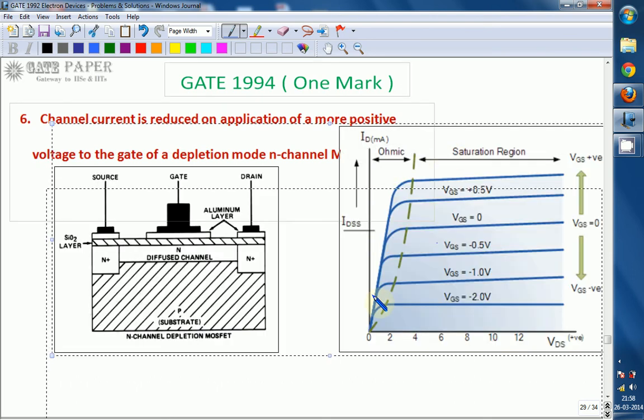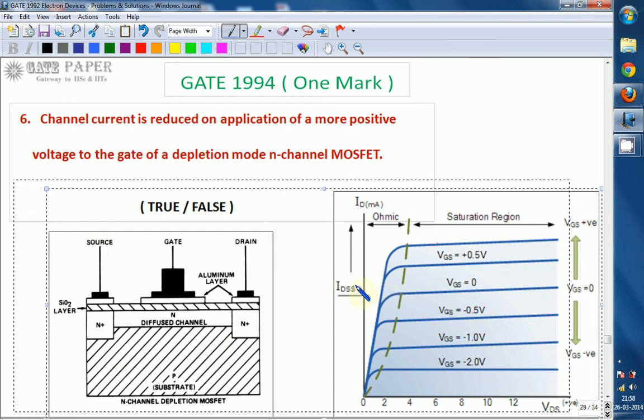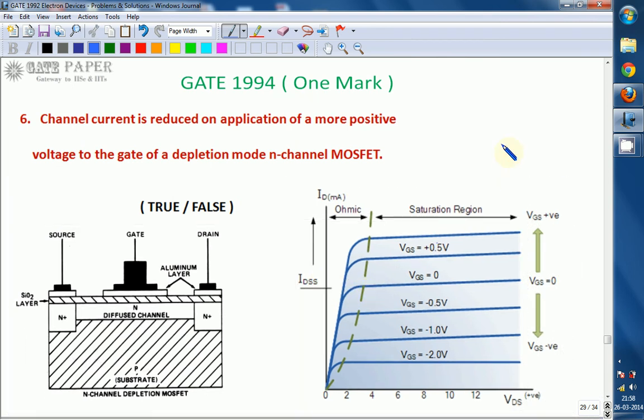So if you observe this, this is the depletion mode MOSFET constructional diagram, and its drain or output characteristics, drain current versus drain to source voltage for a given VGS. A depletion mode N channel MOSFET has a permanent channel initially, and later by applying a control gate voltage we can remove that channel so that it can act as an off switch. Because of its permanent channel, a depletion mode MOSFET is generally called a normally on transistor.